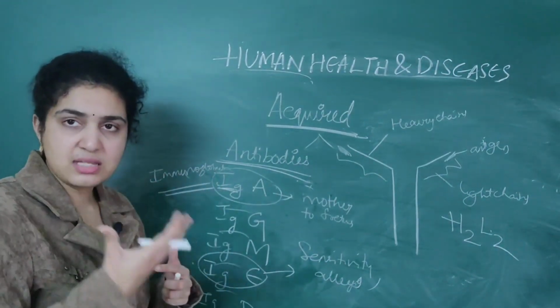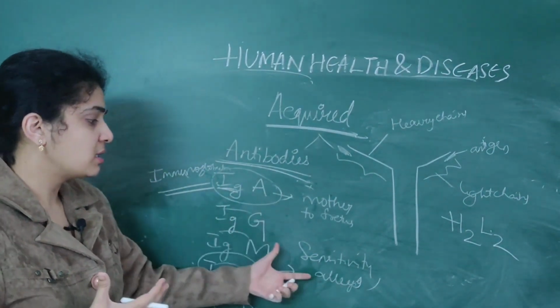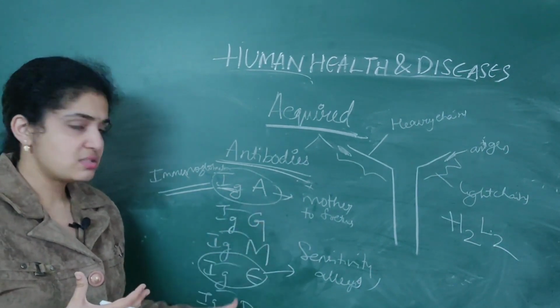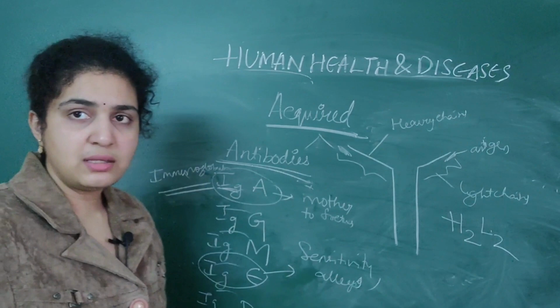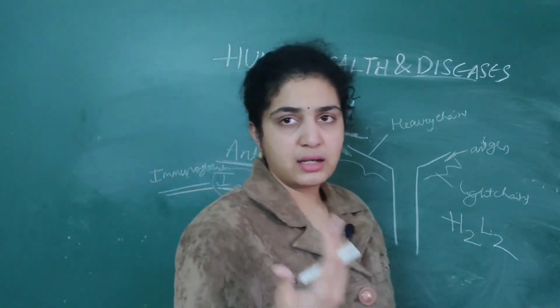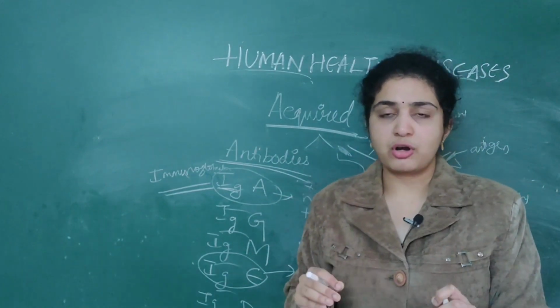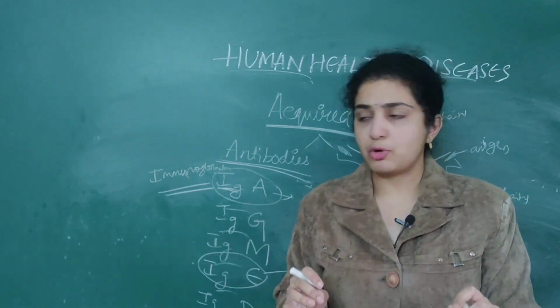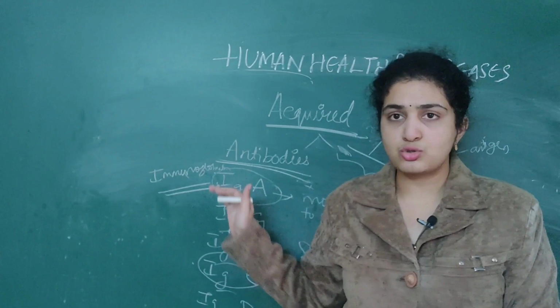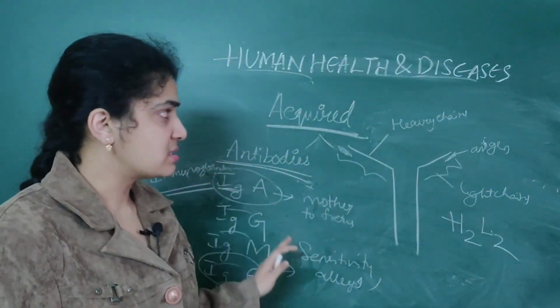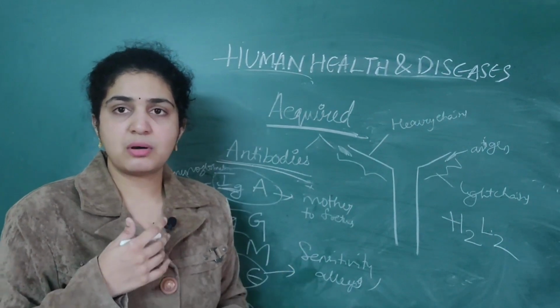When some allergy is present, then this IgE will act, and IgA is from mother to fetus. Rest of them we will see afterwards. Later in your MBBS you will learn about the rest of them. But for now, from the NEET point of view, just remember these two only, as it is very easy for you.